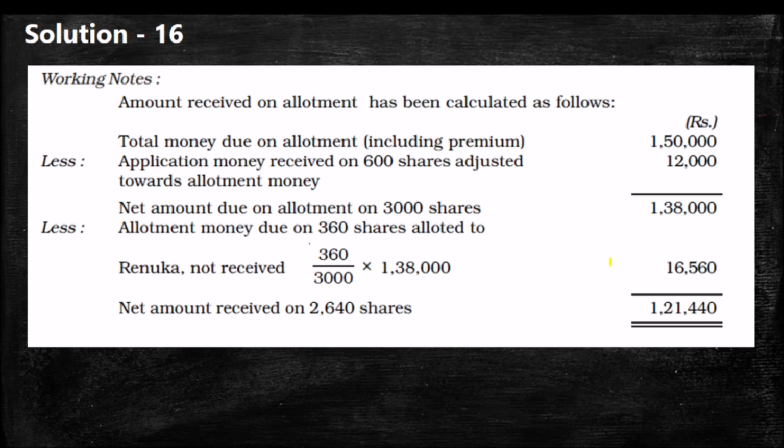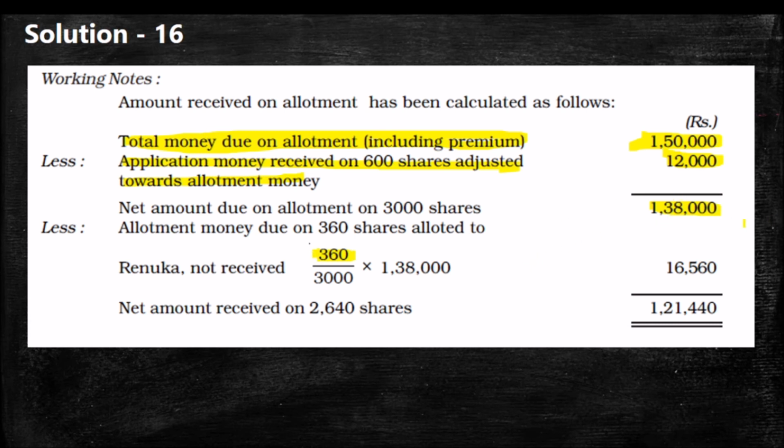1,21,440 on allotment account. So actually, what is the amount we have to receive? Including premium, we have to receive 1,50,000, 3,000 into 50. What is the actual amount adjusted from application money to allotment? 12,000. So less application money adjusted 12,000, we will get 1,38,000. And remember, one shareholder applicant who was allotted 360 failed to pay the allotment money.